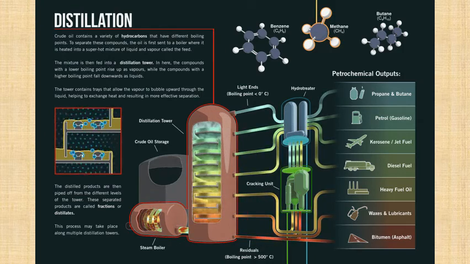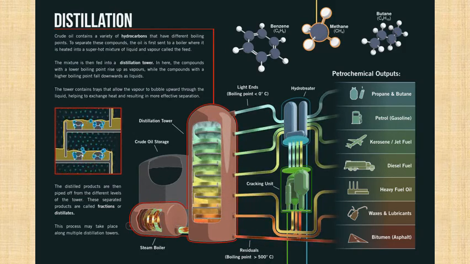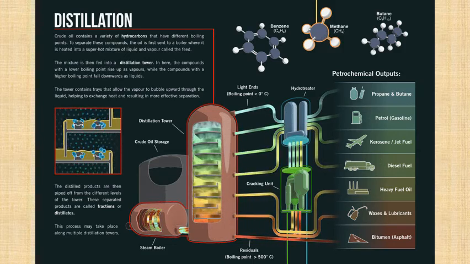The distilled products are then piped off at different levels of the tower. These are separated and are called fractions or distillates. It can be called fractions, it can also be called distillates. This process may take place along multiple distillation towers.